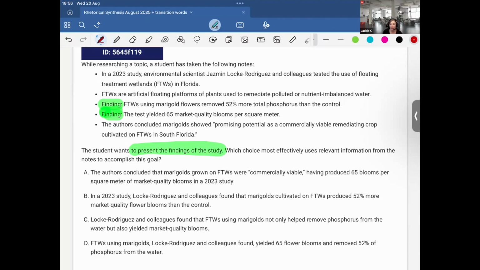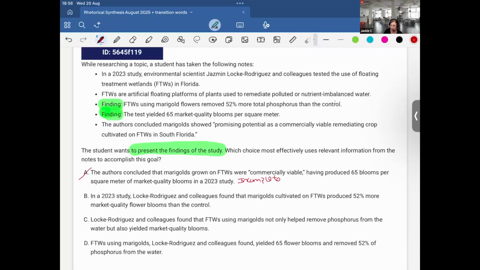Okay, well, actually, that's okay. However, there's two findings. I would want them to mention the phosphorus part of the experiment if it's going to present the findings, multiple findings of the study. So this one,